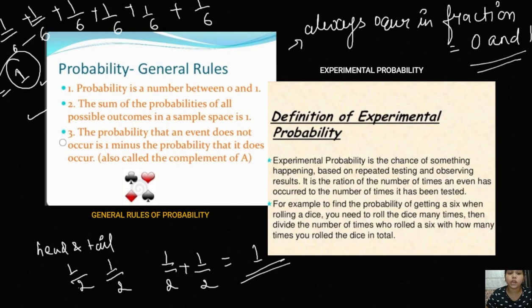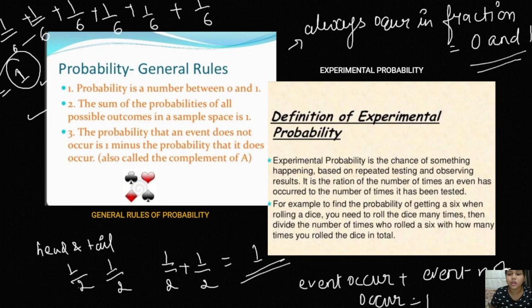Okay, now the probability that an event does not occur. Basically there are two things: an event occurs or an event does not occur, right? And we already know that the sum of the probabilities is equal to 1. So the probability of the event not occurring is always equal to 1 minus the probability of the event occurring. Am I right? These are just the general rules of probability, right?